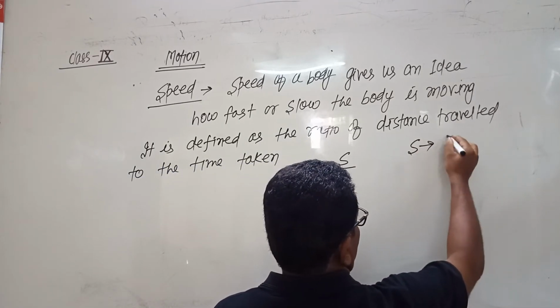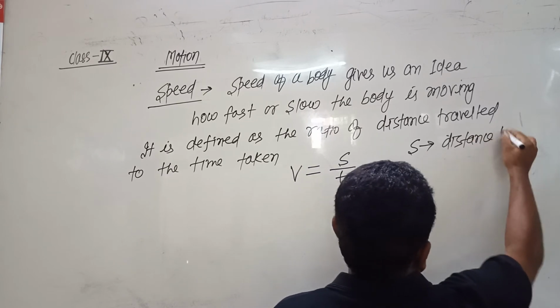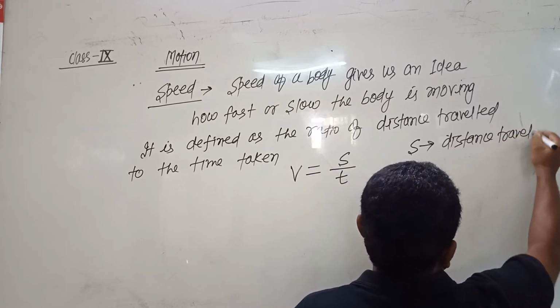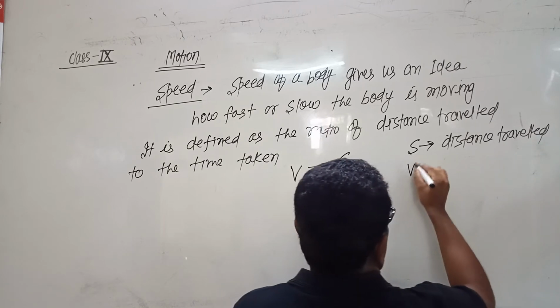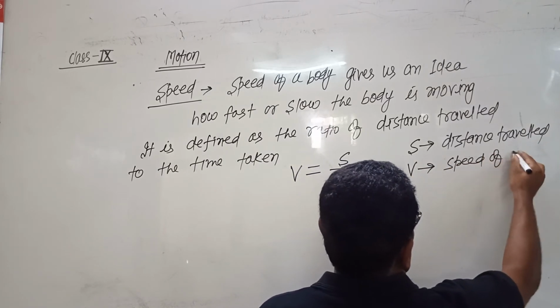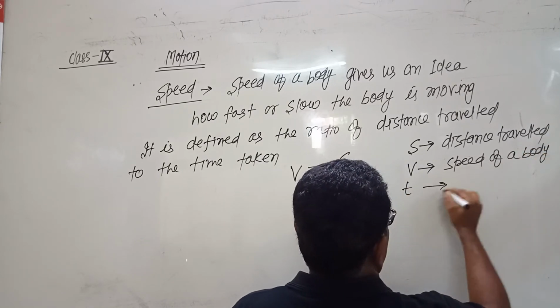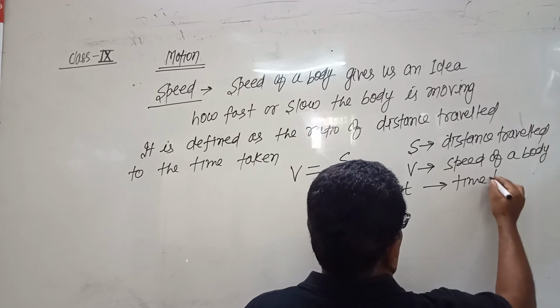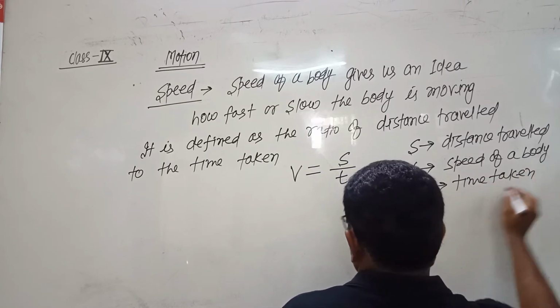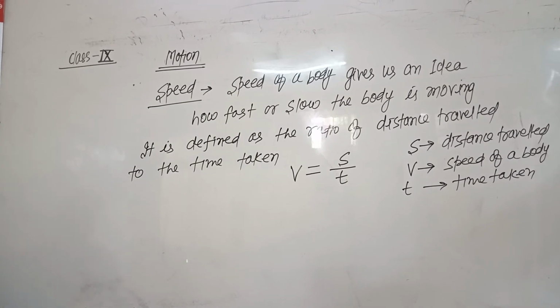Here s is the distance traveled by a body, v is the speed of the body, and t is the time taken. So speed is defined as distance upon time, where v is the speed, s is the distance, t is the time.